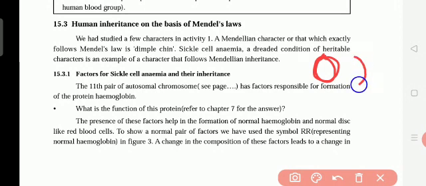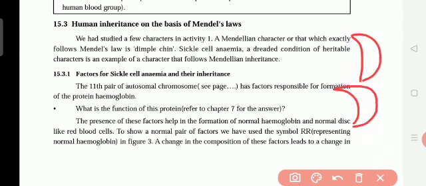But sickle cell anemia is named after the sickle, you know, the tool that we use to cut the paddy. So it is the sickle shape, like this one. Sickle cell anemia means the blood cells will be in this sickle cell shape. Those who have blood cells in this shape don't have enough amount of blood.